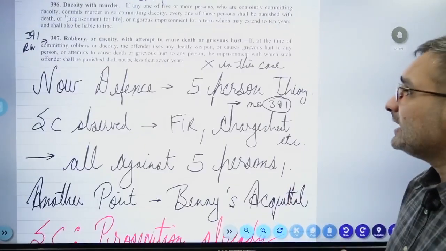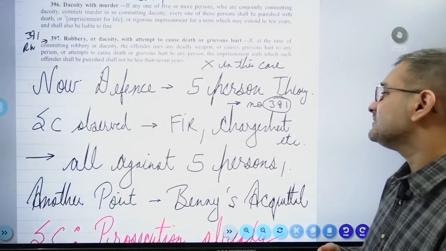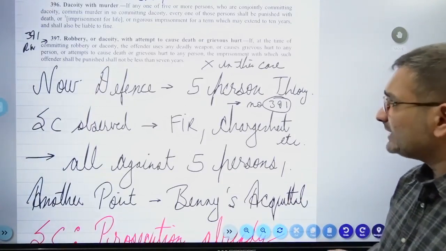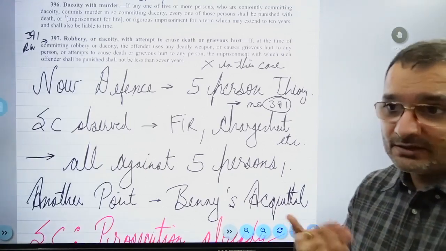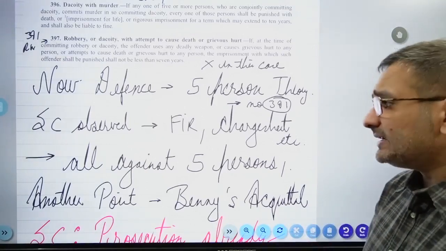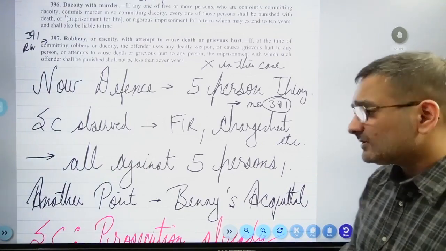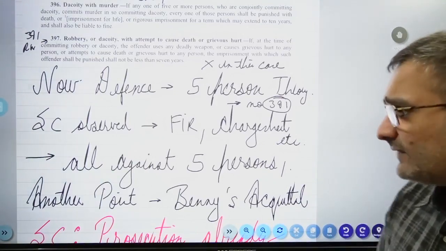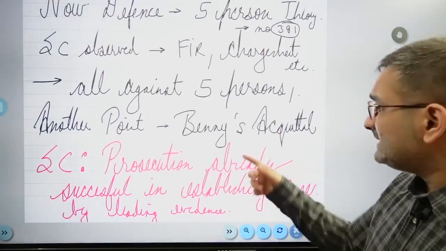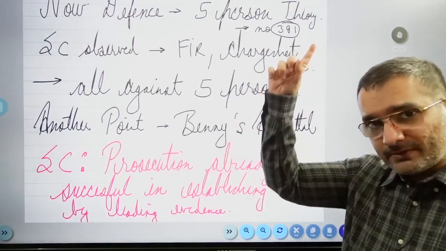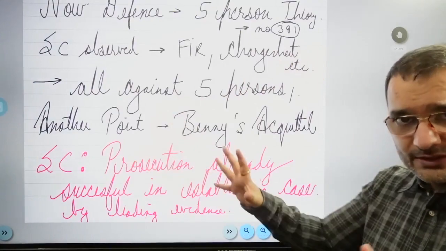Alright. Now defense के अंदर defense की जो basically the 5% theory, the defense didn't work out on this point. The Supreme Court observed that the FIR also mentioned 5 people, the charge sheet also mentioned 5 people, and everything was against 5 persons. Another point was Benny's acquittal. So there was a character called Benny, जो शुरू में हमने बात करी थी. 1 person got acquitted out of these 5.